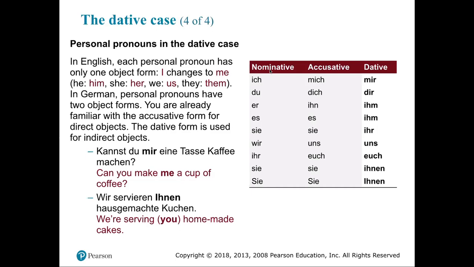So some of our examples we have here on the page are, kannst du mir eine Tasse Kaffee machen? So can you make me a cup of coffee? And that's the mir for me, basically. Wir servieren Ihnen hausgemachte Kuchen. So we're serving you homemade cakes, or we serve you homemade cakes.